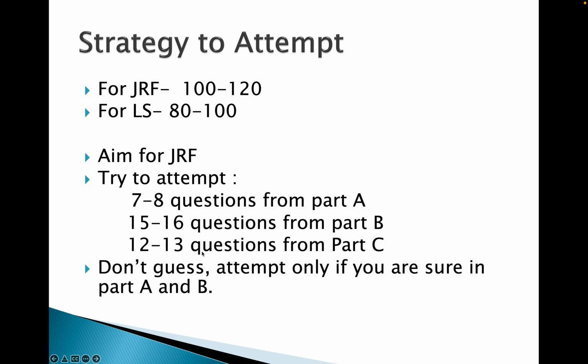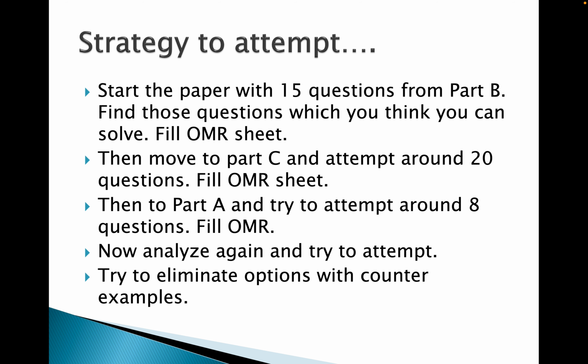And in part C we don't have negative marking. Okay, so you can attempt here, but if any one of the options you clicked is wrong, it will not give you the mark. Okay, so don't guess, attempt only if you are sure in part A and B. And in part C you can guess a little, but try to attempt right questions.